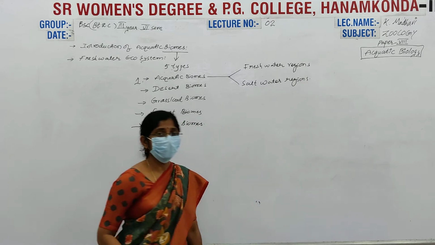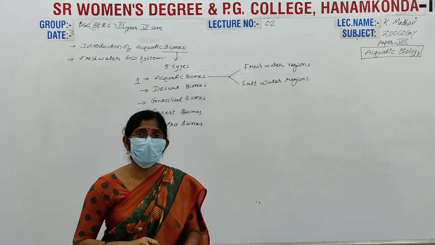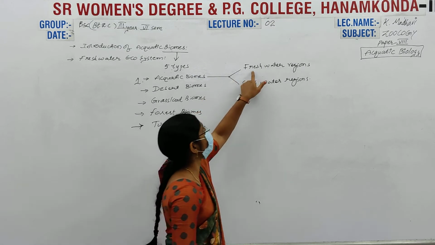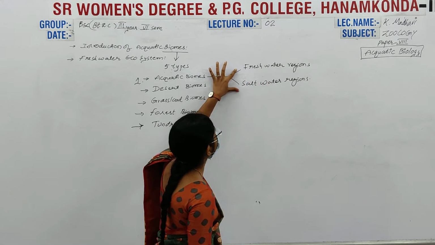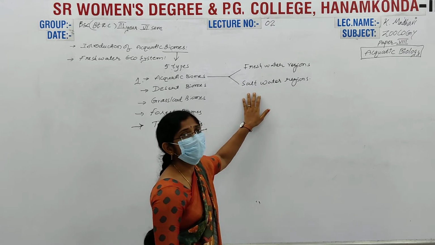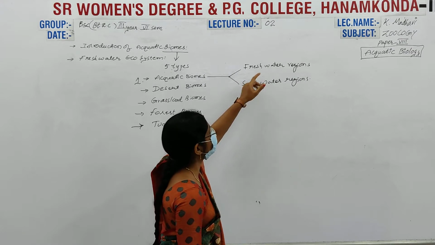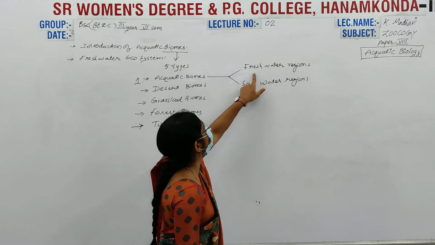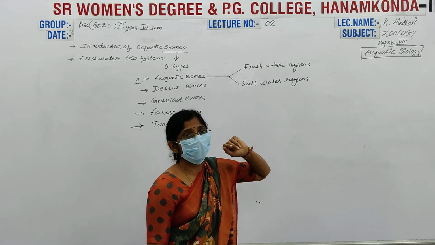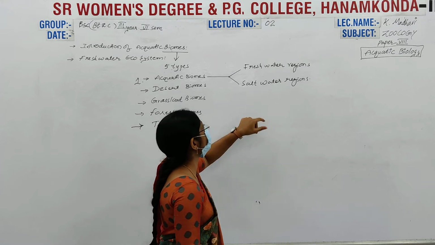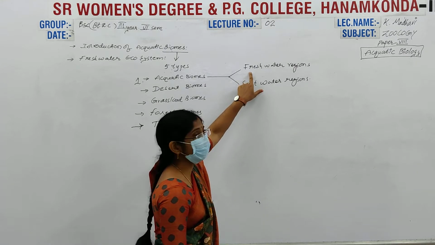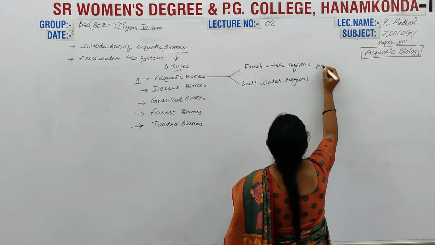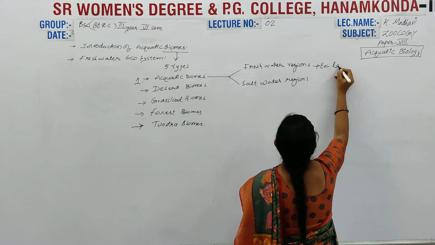Here, salinity means dissolved salts present in the water. Basically, they are categorized into 2 main types: freshwater and saltwater. Freshwater means less amounts of salts are present, which is mostly useful for drinking. What is the best example of freshwater resources?